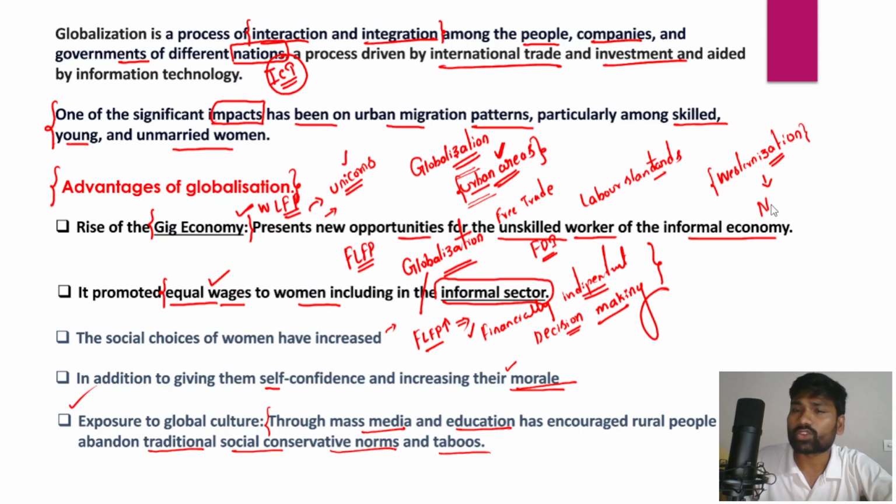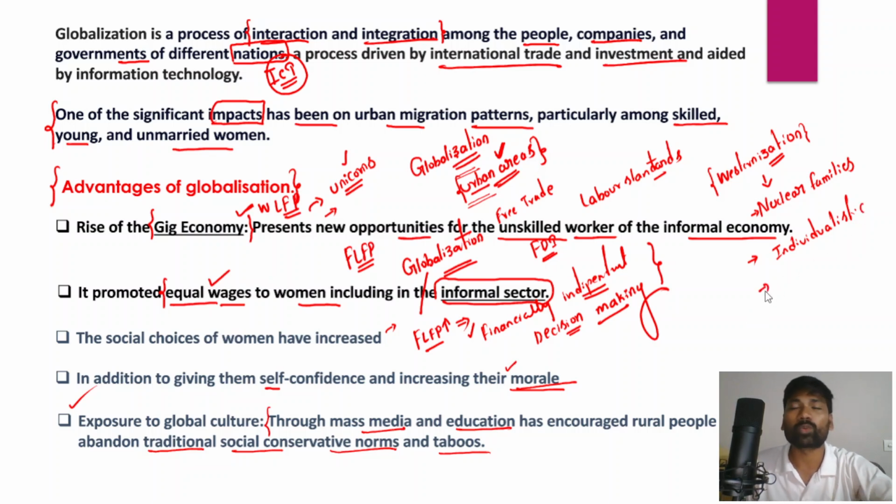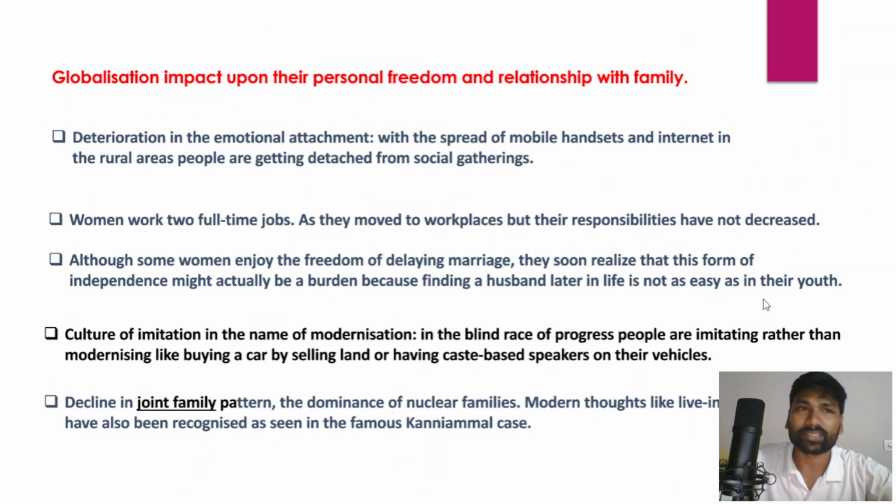Globalization has destroyed the joint family system in India, and it has led to the emergence of very small families, which are also known as nuclear families. So there is a significant rise in nuclear families. People are becoming more and more ambitious, and more and more individualistic. So it has impacted the social relations of the people, because more and more people are being addicted to social media. So all these are certain disadvantages of globalization.